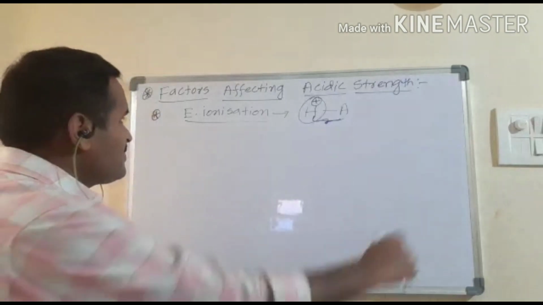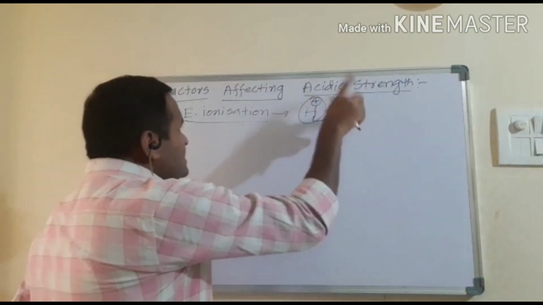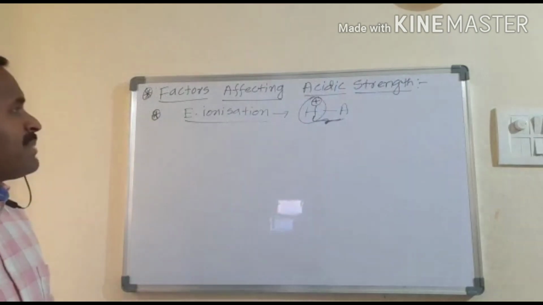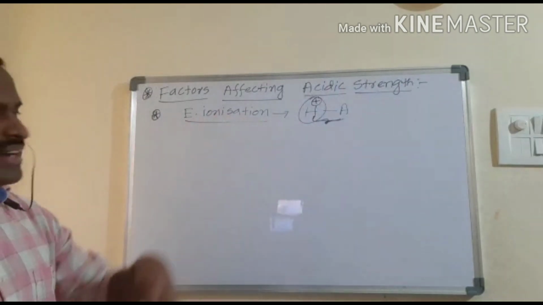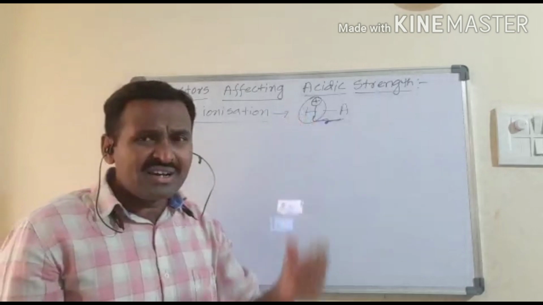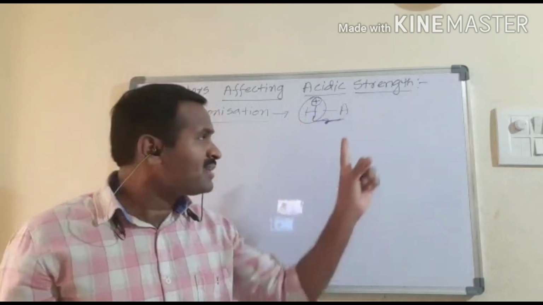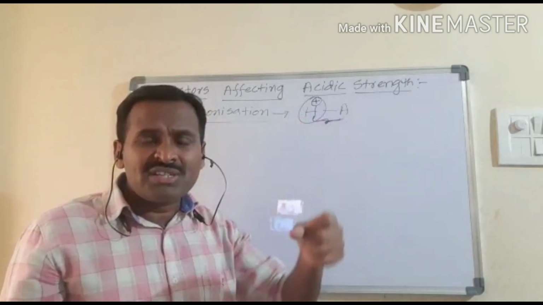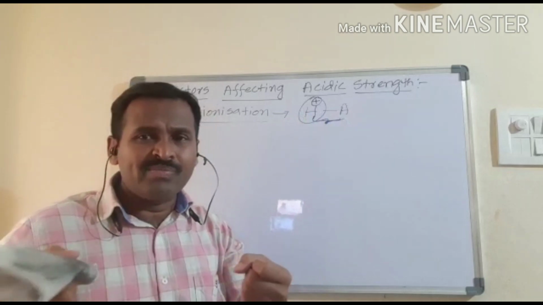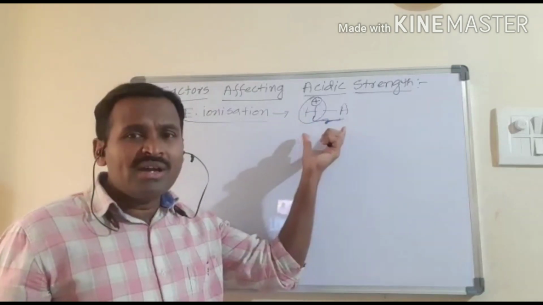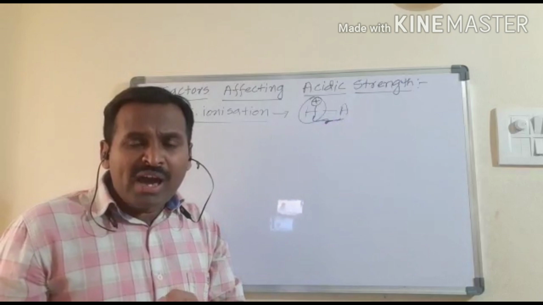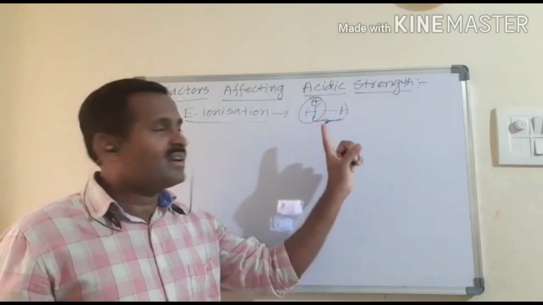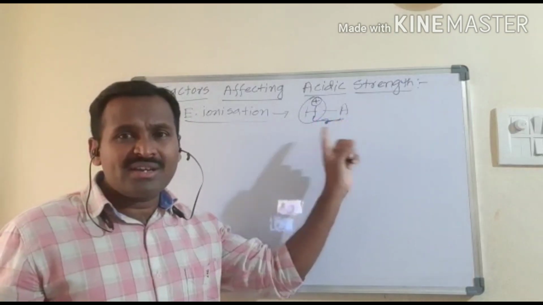So in such a way, acidic strength mainly depends upon its extent of ionization. This extent of ionization again depends upon the strength of the HA bond, between hydrogen and the other atom, and the polarity of the HA bond.